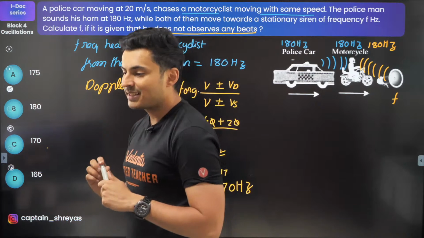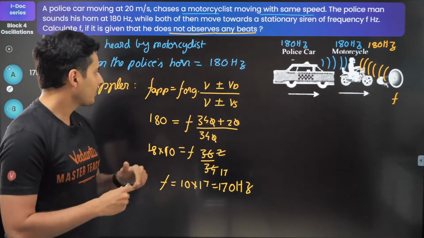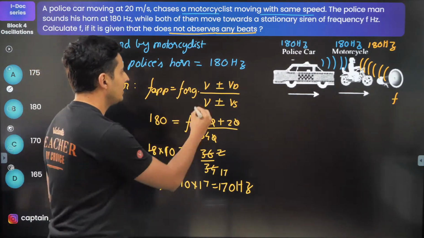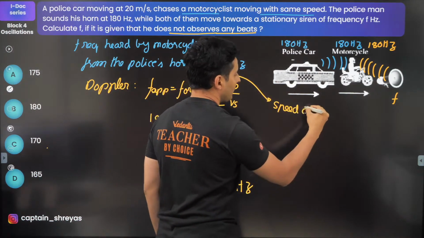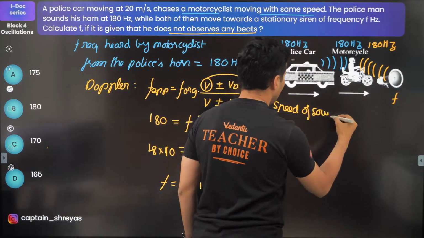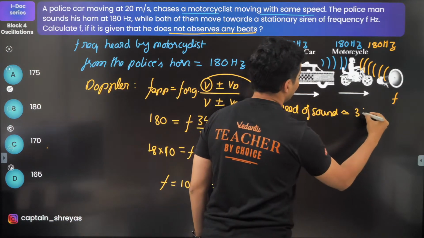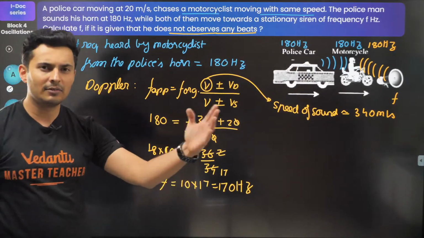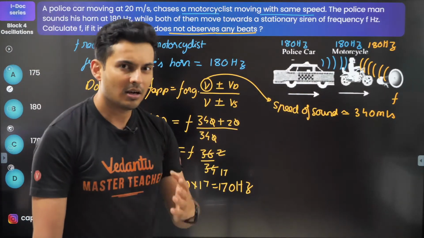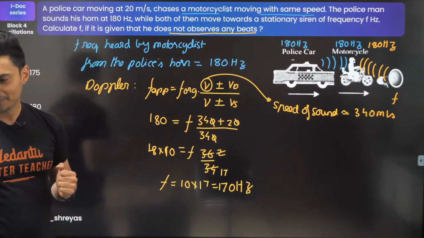What is V? V is the speed of sound. If it is not given, usually we take it as roughly 340 meters per second, the standard value. Just like g, if it is not given, you take it as 10 meters per second squared.